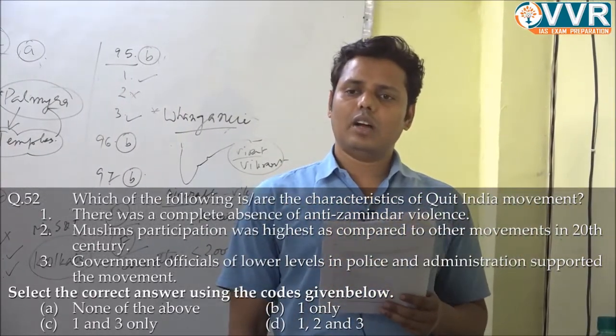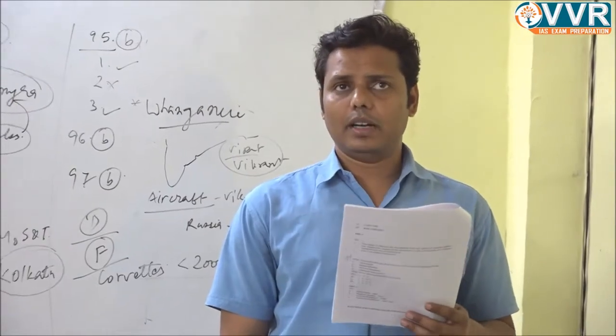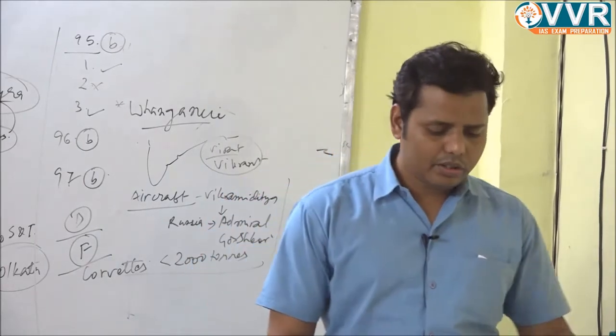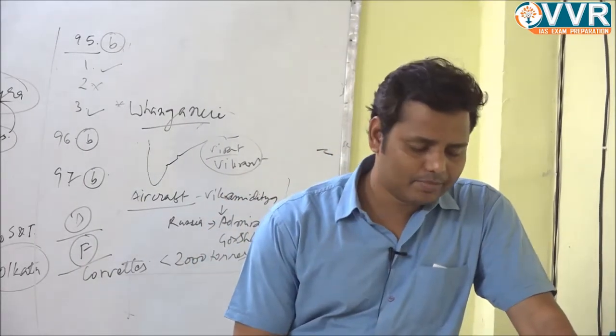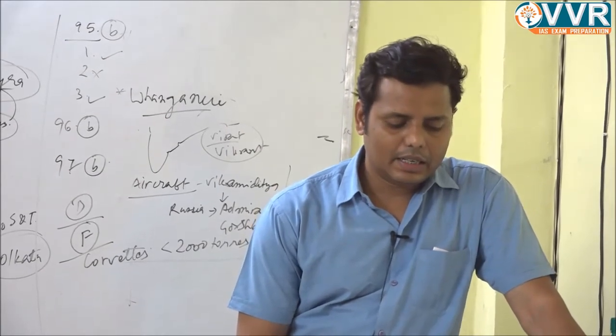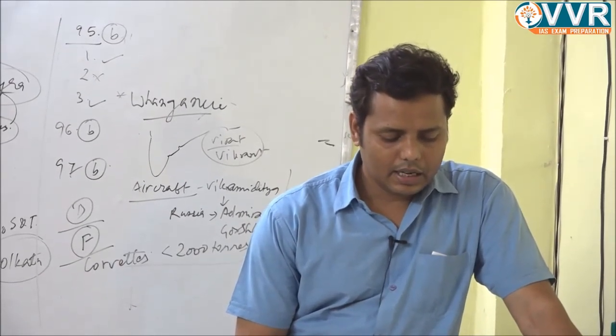Third, government officials of the lower levels in police and administration supported the movement. As I told you, the idea of nationalism became so dominant in India that even most of the people serving in government started supporting the Quit India movement, and that is why this is correct. So the first and third are correct, the second is wrong, right? In that case, the answer would be C.